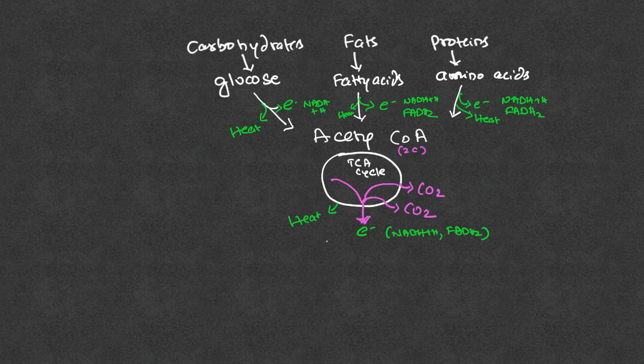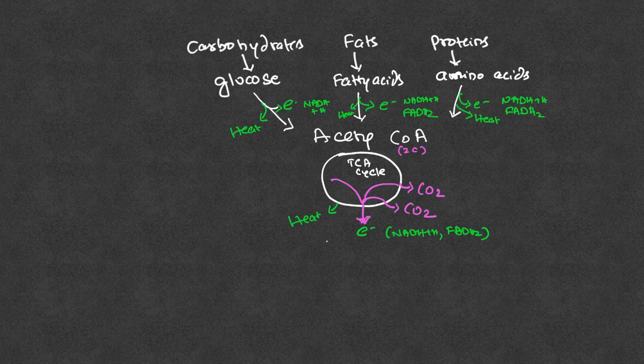Now remember, when catabolism is going on, when something is oxidized, not entirely 100% of the electron energy present in NADH plus H plus or FADH2 is retained; some of it is also released as heat. I'm going to explain what the use of this heat is. Let me first finish explaining what happens to these electrons in the flow of electrons. There is energy present in the electron, and how our body is going to use that energy, what it's going to do with that energy.